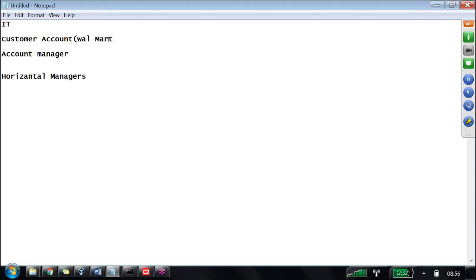Walmart is giving projects not only on Java. It is also giving projects on .NET, on PHP, and on something else. Account manager means he is going to take care of everything. Another horizontal manager means, you are a data warehousing manager, you are a .NET manager, something like that. There is a horizontal manager. Under the horizontal manager, we are expecting team leads. Under team leads, we are expecting, let us say, team members. This is what we are saying.